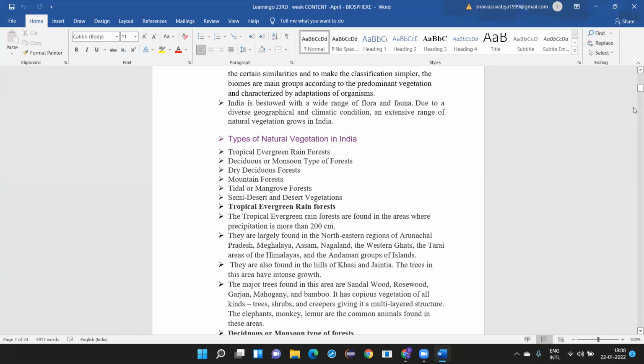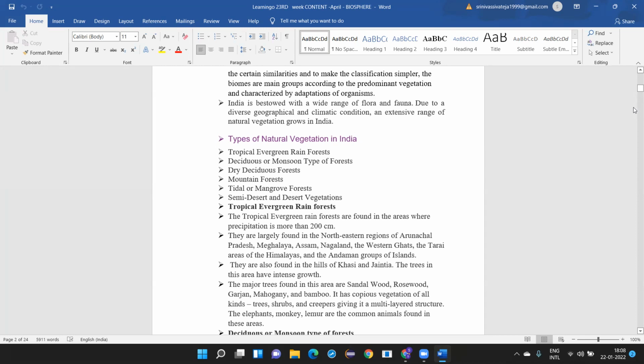Due to diverse geographical and climatic conditions, an extensive range of natural vegetation grows in India. That means we have a lot of geographical and climatic conditions, because in our country we have the Himalayas, the coastal plains, the plateaus, the plains, the deserts.